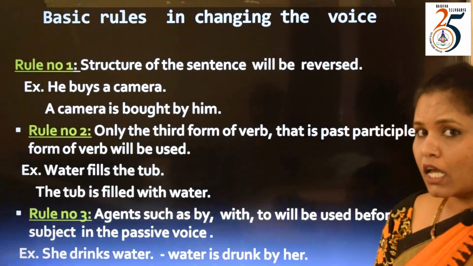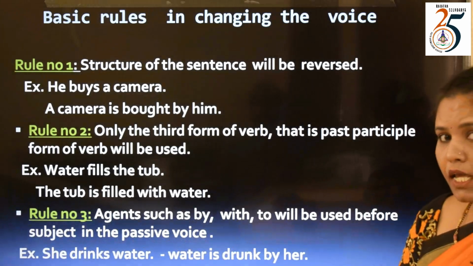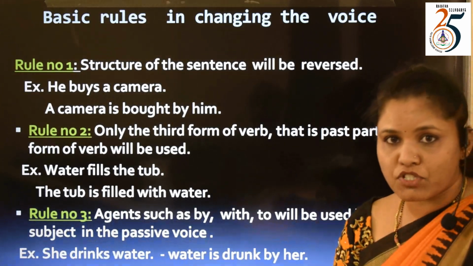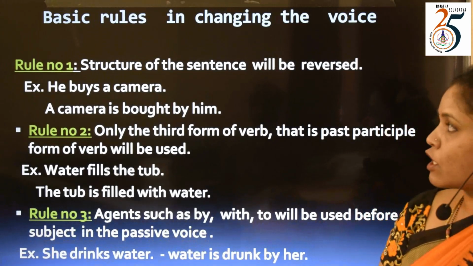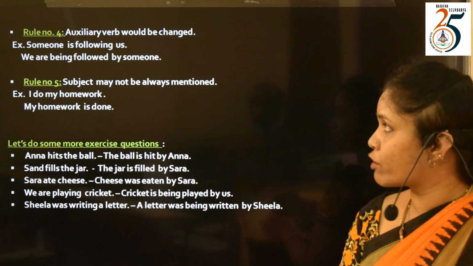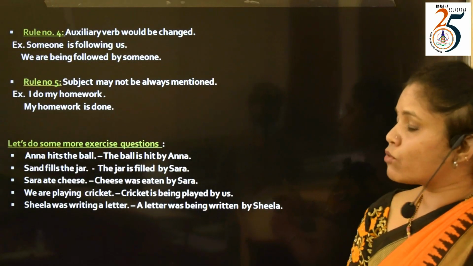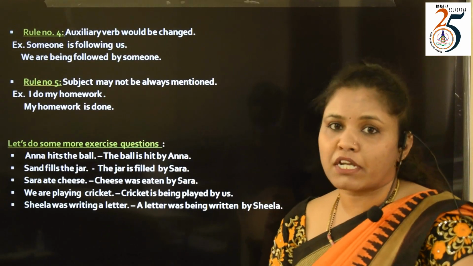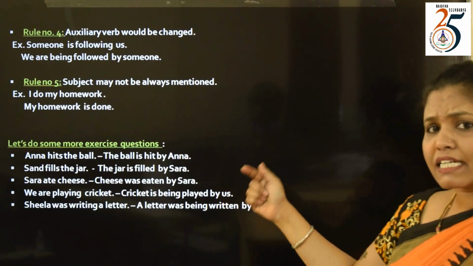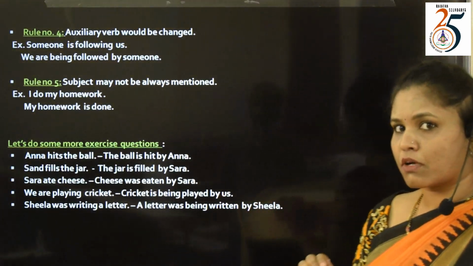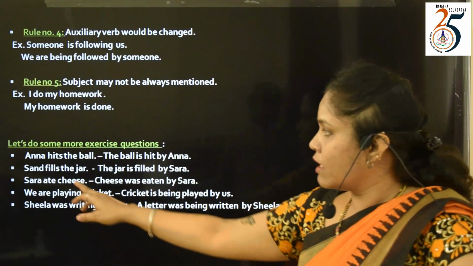Rule number 3, agents such as by, with, to will be used before the subject in the passive voice. Rule number 4, the auxiliary verb would be changed. And rule number 5, the subject may not always be mentioned. So let us have some more examples and understand it with much more clarity.